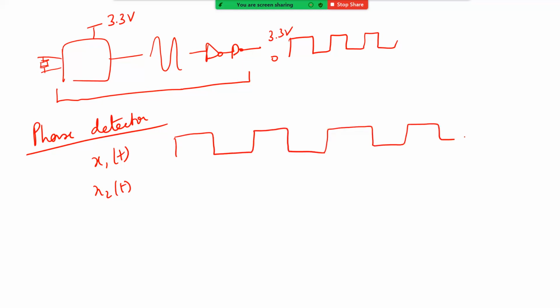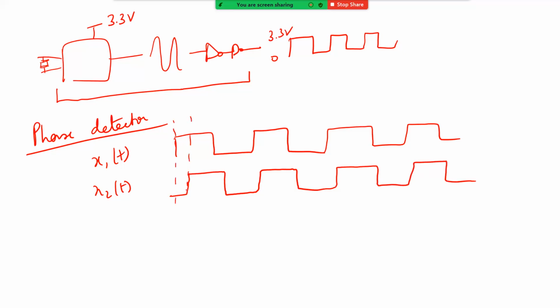And let's say x2 of t is at the same frequency, but it is not aligned in phase. That is to say, your x2 of t is going to be like this. Basically, there is a phase difference of delta phi between these two signals.